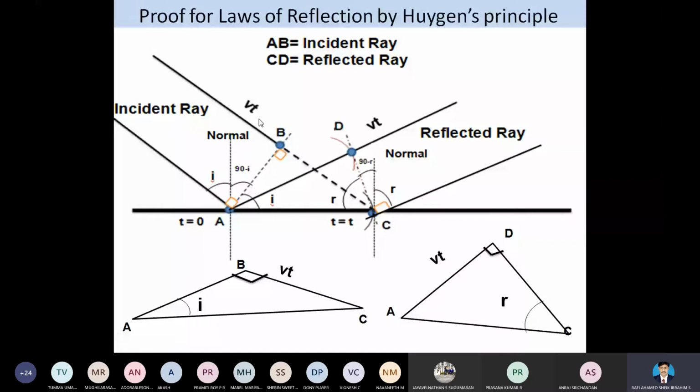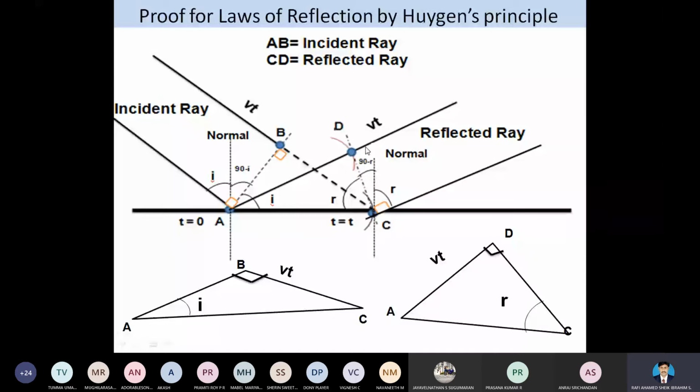So this is only the proof. What we have just sketched here shows only these two points. From this total sketch, we are going to consider only these two points. The angle of incidence here is nothing but the angle AB. The angle of incidence is equal to the angle of reflection. The reflection is nothing but C under D.